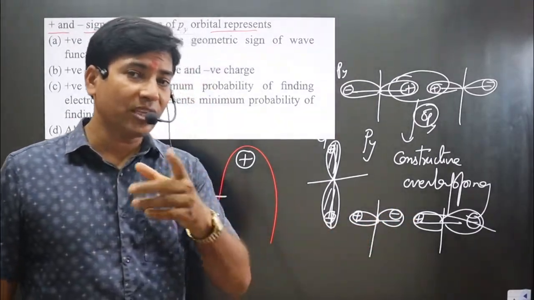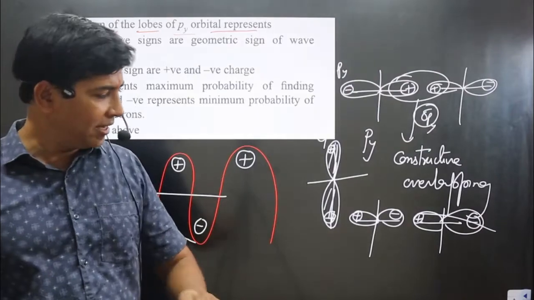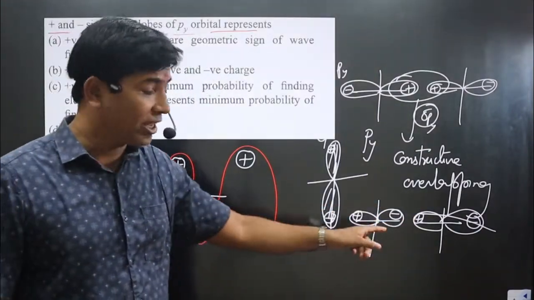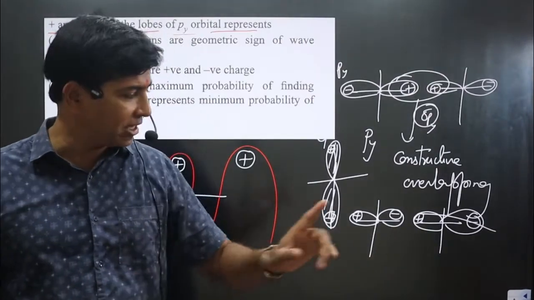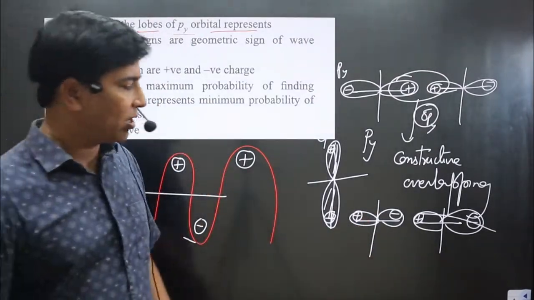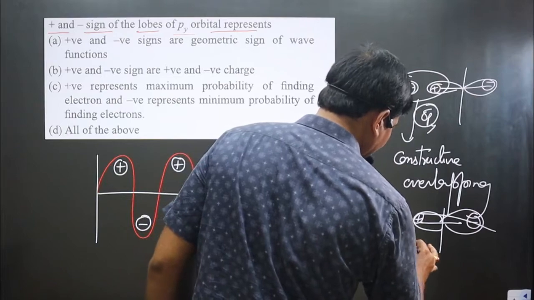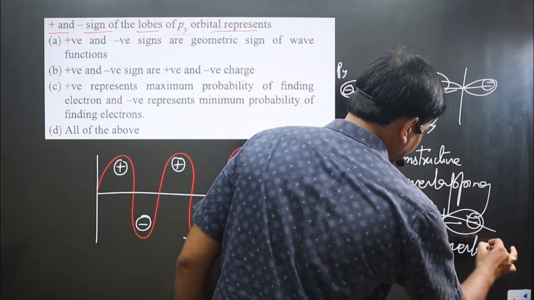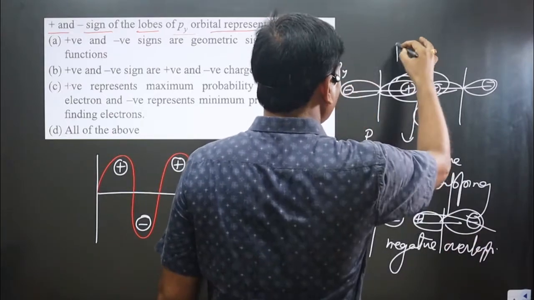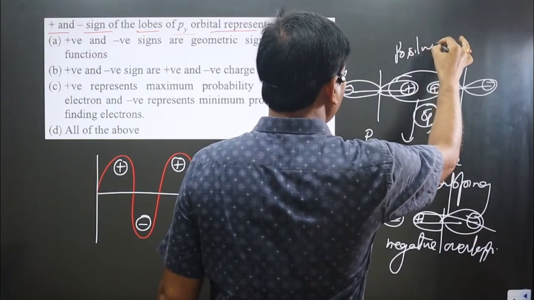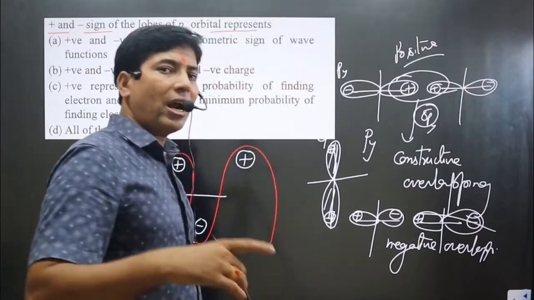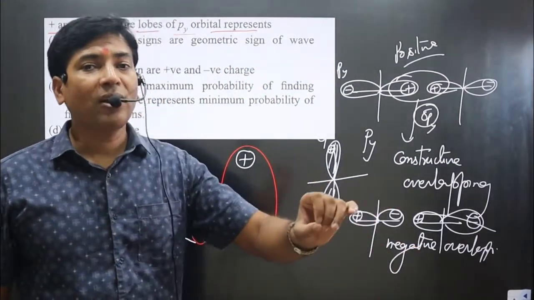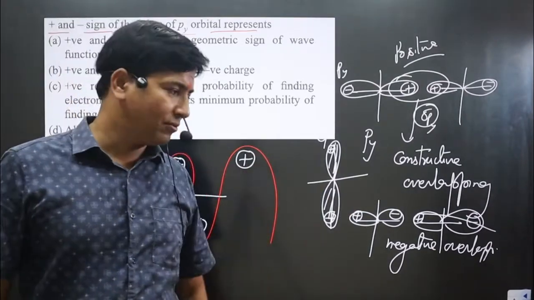This negative and positive will cancel out each other. So here constructive overlapping will not take place. Destructive overlapping will take place, which we call negative overlapping. This is known as positive overlapping. In positive overlapping, bonding molecular orbital formation takes place, and in negative overlapping, anti-bonding molecular orbital formation takes place.